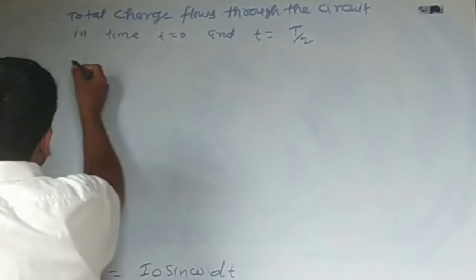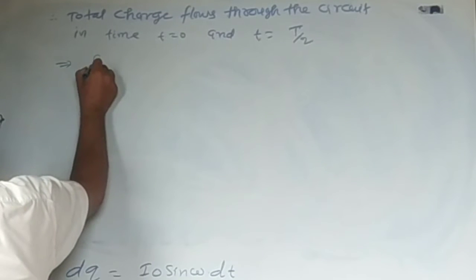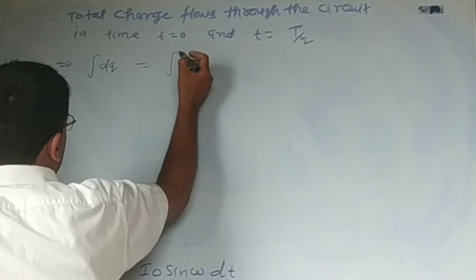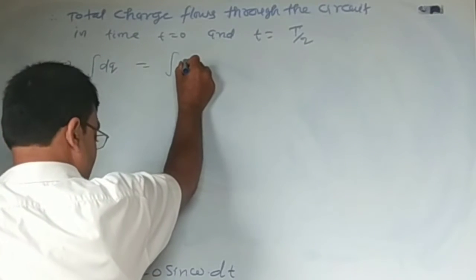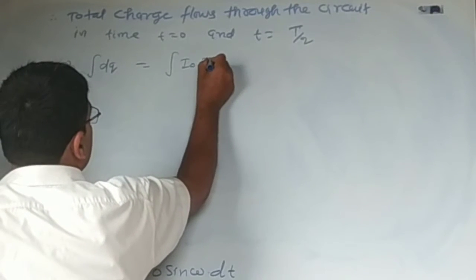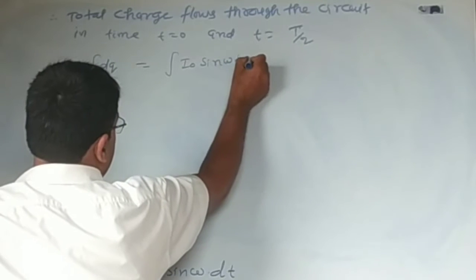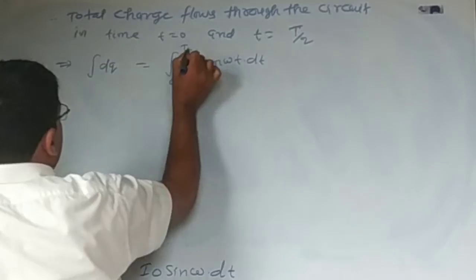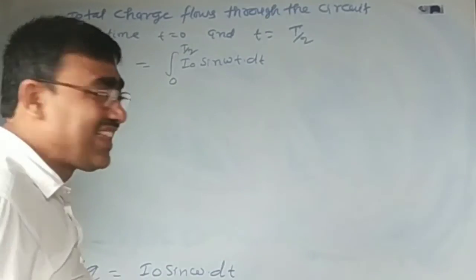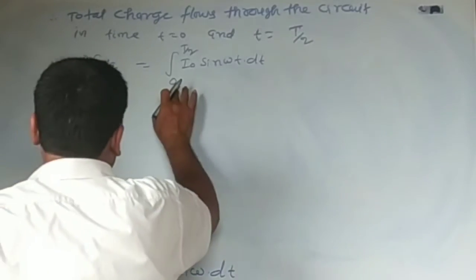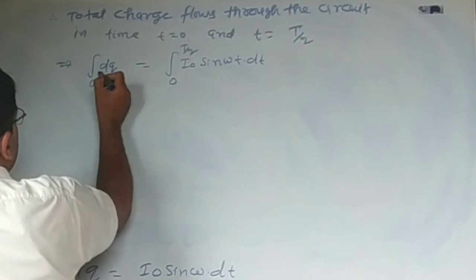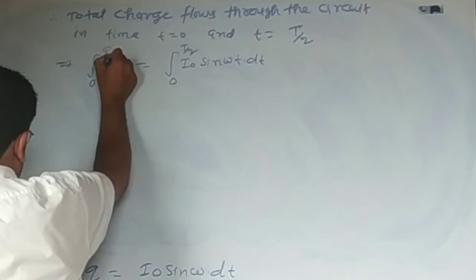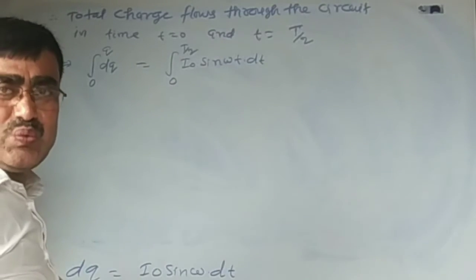That implies, integrating both sides, we have I naught sin omega t into dt from 0 to T by 2. If time is 0, then charge is also 0. If time is T by 2, then charge is q.